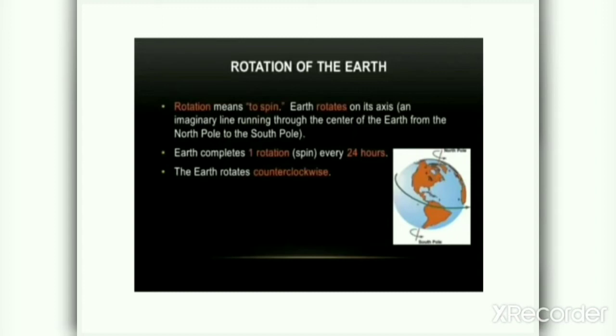Earth completes one rotation or spin every 24 hours. That means earth takes one day to complete a rotation. The earth rotates counterclockwise. So, I hope you have understood rotation of earth very well.